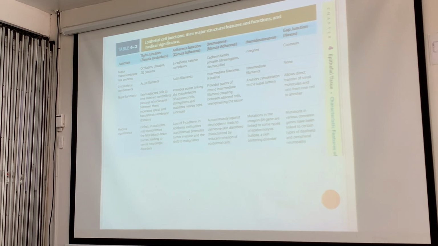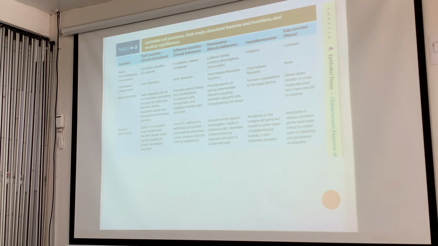Defects in it may compromise the fetal blood-brain barrier, leading to severe neurological disorders. So function and what? Medical significance.